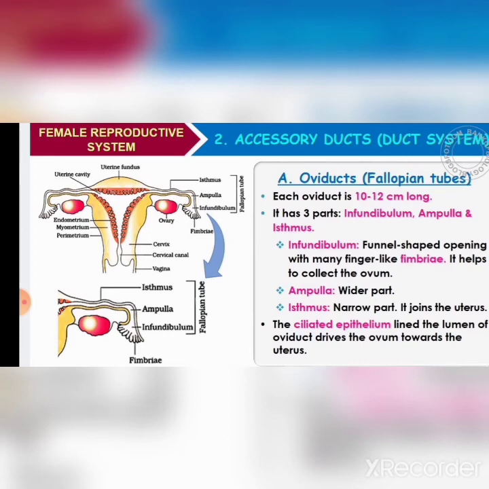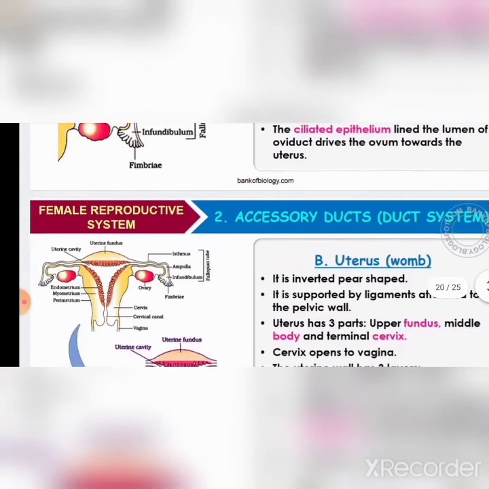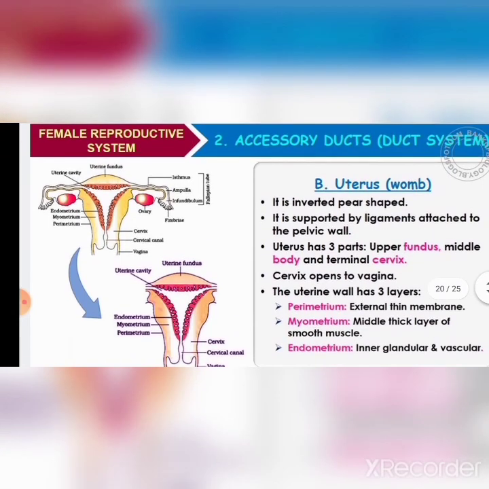The second part is the ampulla. It is the middle part of the fallopian tube. It is a somewhat wider part. The last part is the isthmus. It is a narrow part. It joins to the uterus. Clear? The next accessory duct is the uterus.